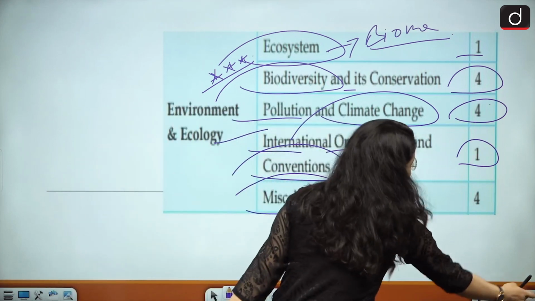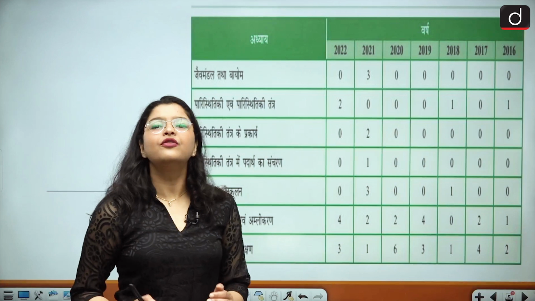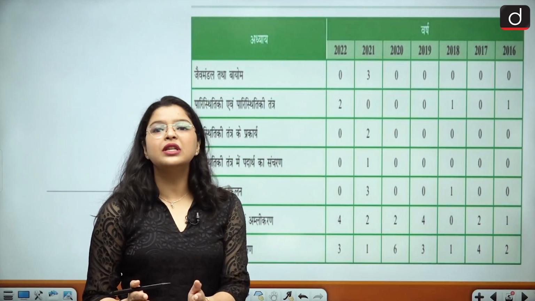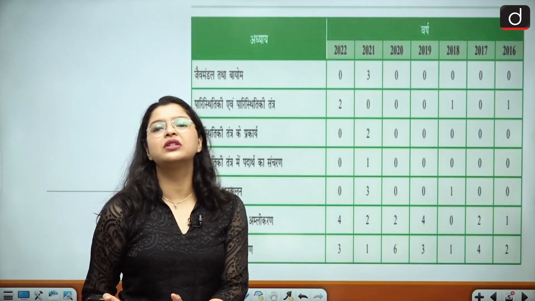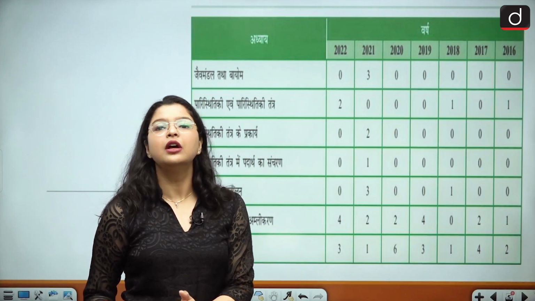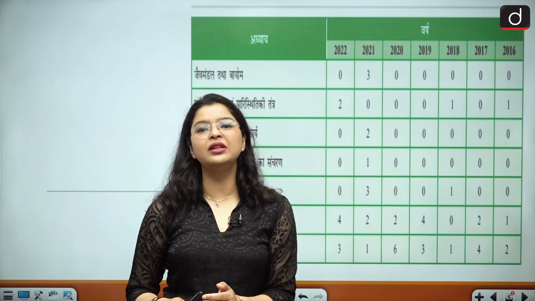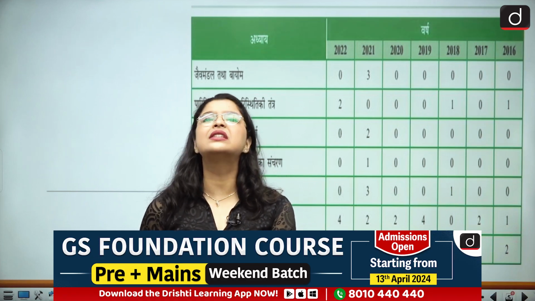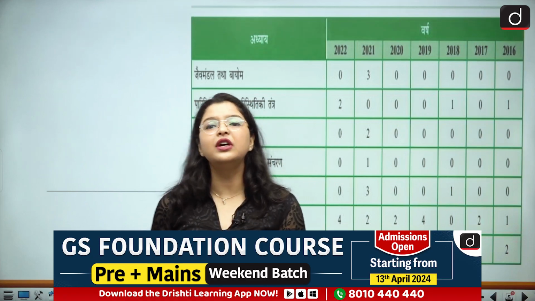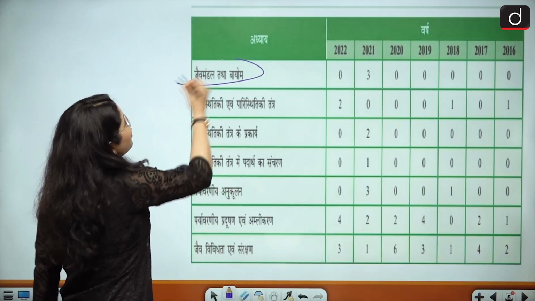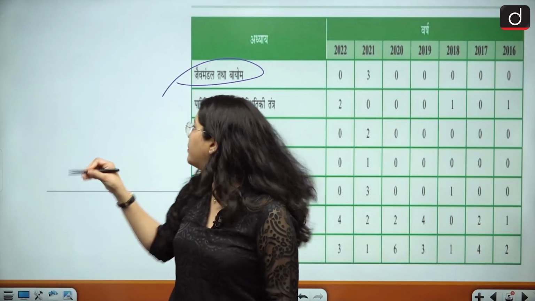Now let us look at some of the other important topics which the UPSC uses to ask questions in the prelims examination. These topics will help you in smart revision and you absolutely cannot skip them. The first topic is biosphere and biome.